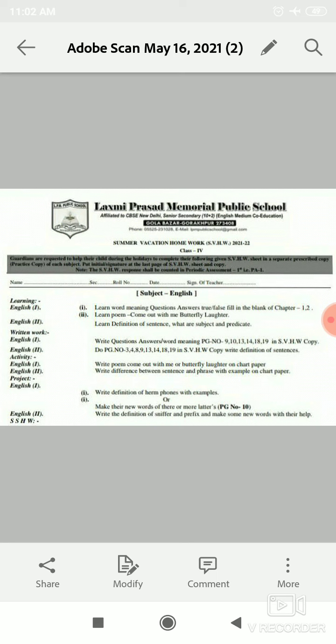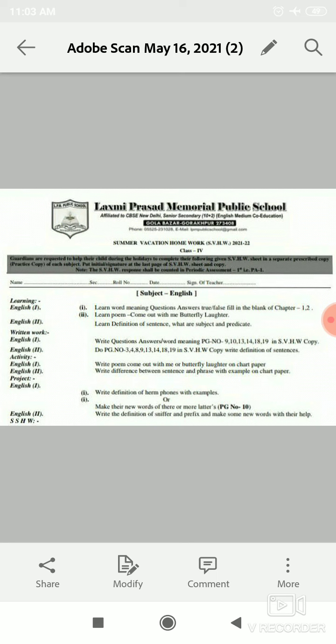Now, next, that is number 2, learn poem Come Out With Me or Butterfly Laughter. So, students, means to say that you have to learn only one poem from your book. So, students, you have to learn any poem, Come Out With Me or Butterfly Laughter.